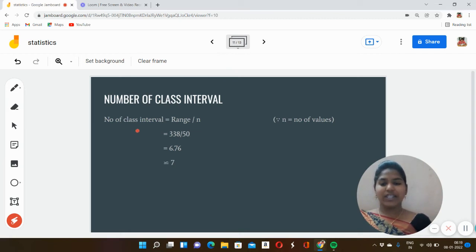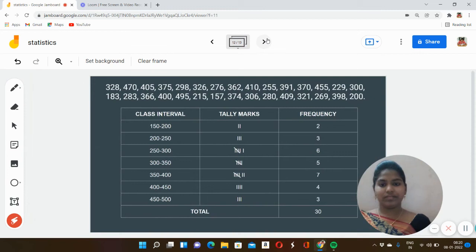Number of class intervals is equal to range by n, where n is nothing but the number of values. So we have found that the range is 338, divided by 50 is equal to 6.76. Approximately we will get 7 class intervals. See, these are the values of the 30 students obtained in the 10th standard public exam. So we will take class intervals from 150 to 200, 200 to 250, 250 to 300, 300 to 350, 350 to 400, 400 to 450, 450 to 500.